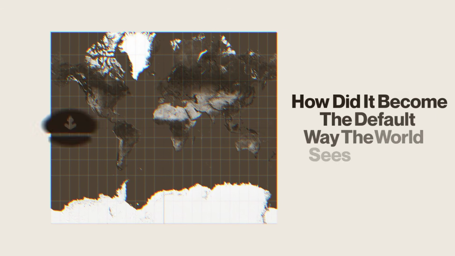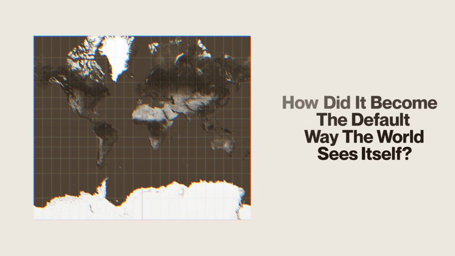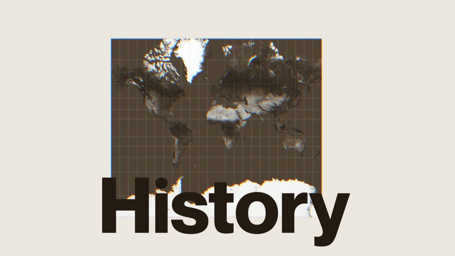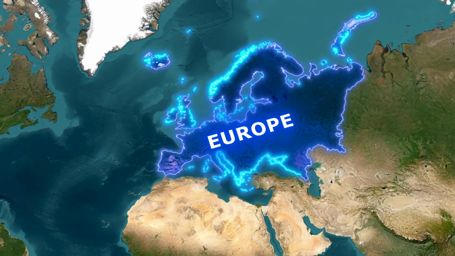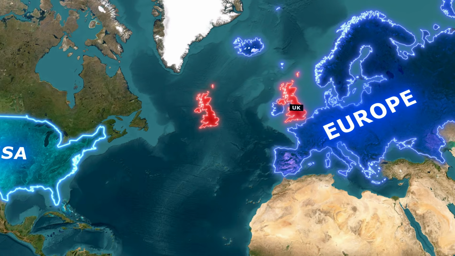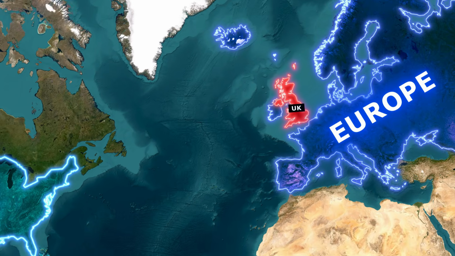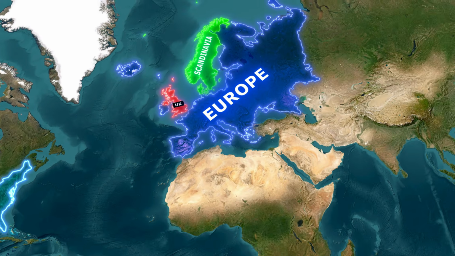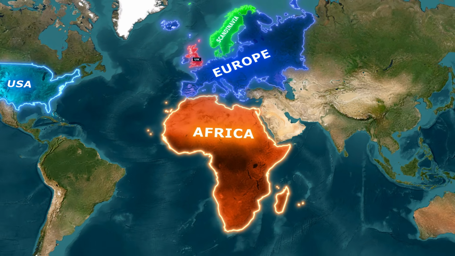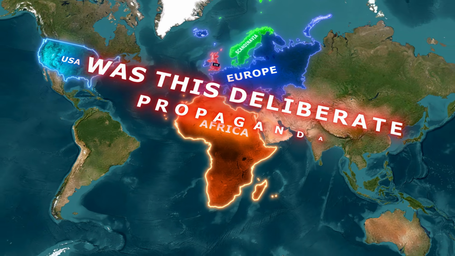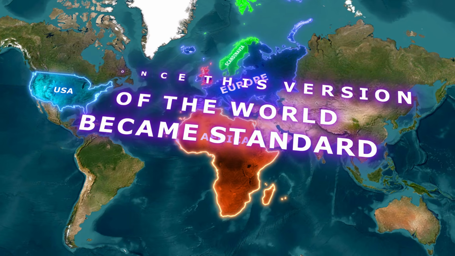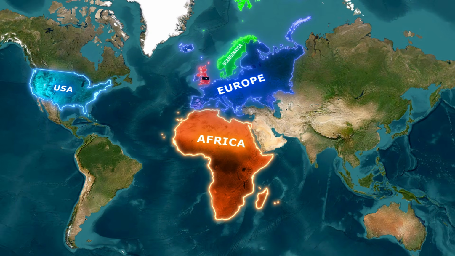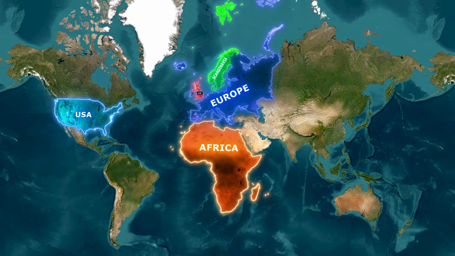So how did it become the default way the world sees itself? Part of the answer is history. The Mercator map rose to prominence during the age of European exploration and empire building. On this map, Europe looks large, powerful, and central. Britain, which is actually smaller than the state of Oregon, appears big and imposing. Scandinavia looks enormous. Africa, despite being vastly larger, appears compact and manageable. Was this deliberate propaganda? Probably not at first, but once this version of the world became standard, it stuck, and it quietly reinforced a distorted mental hierarchy of countries and continents.